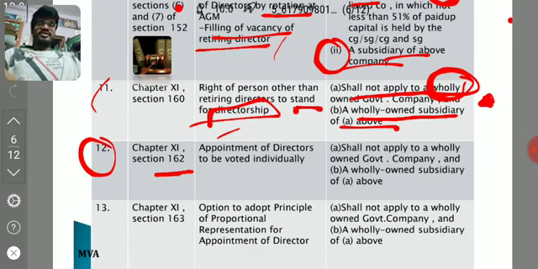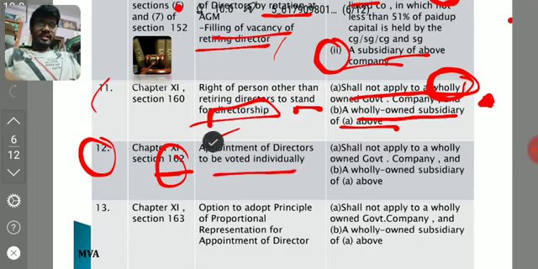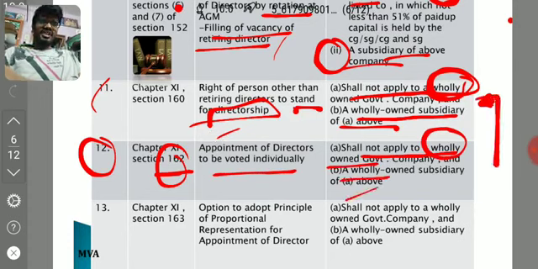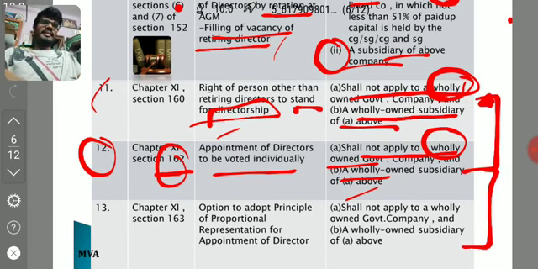In that case, particular 162, appointment of directors to be voted individually, shall not apply to a wholly owned government company and subsidiary. You can remember 160 and 162 are the same. Even 163 is the same: wholly owned government company, wholly owned subsidiary. Coming to the 13th topic, what is 163?